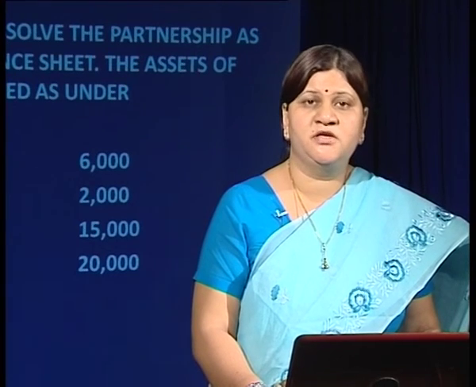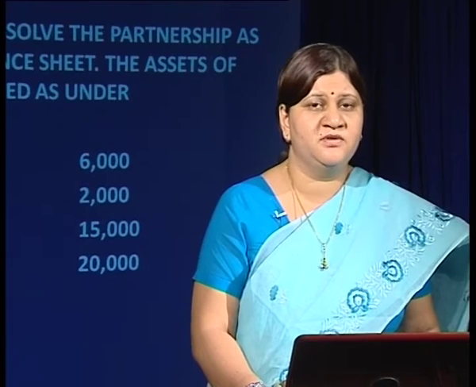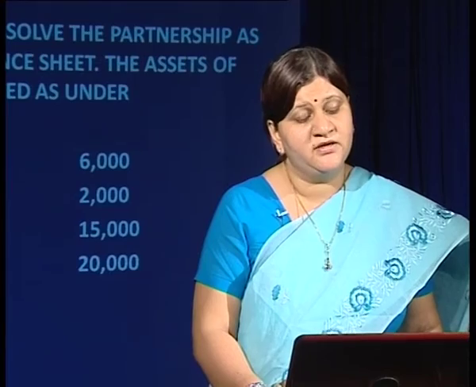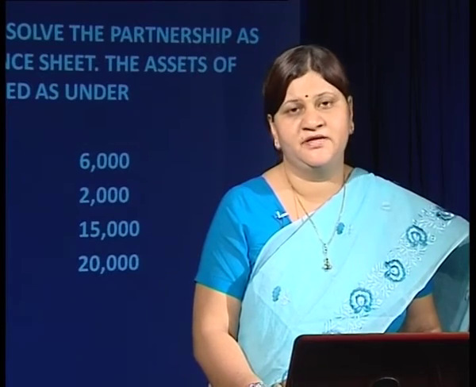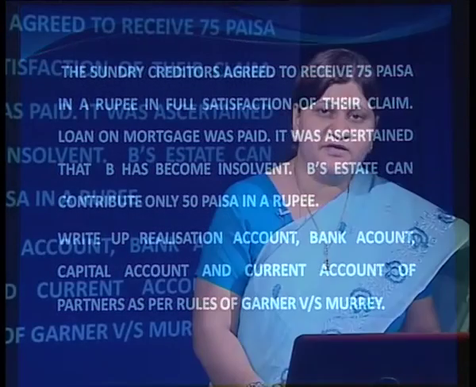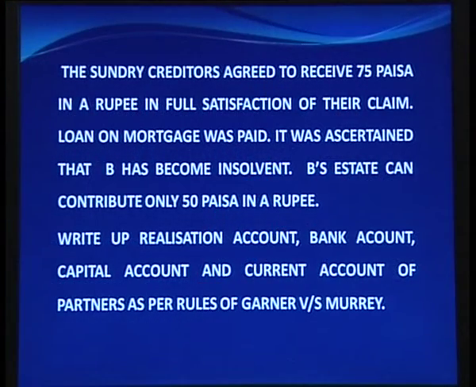So here the information in relation to the realization of the assets is being given, so we have to prepare a realization account and account for the realization of these assets in it. Now what about the creditors? The sundry creditors agreed to receive 75 paisa in a rupee in full satisfaction of their claim. So we have to take 75% of the balance of the creditors which are appearing in the balance sheet as on the date of dissolution. Loan on mortgage was paid, so we have to show the payment of loan under realization account.